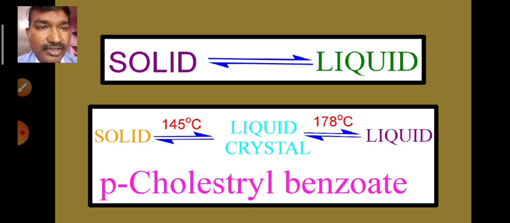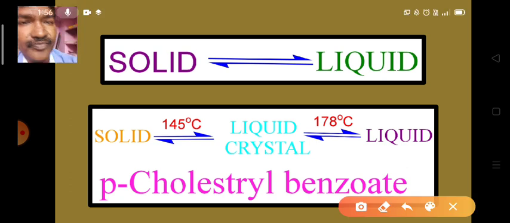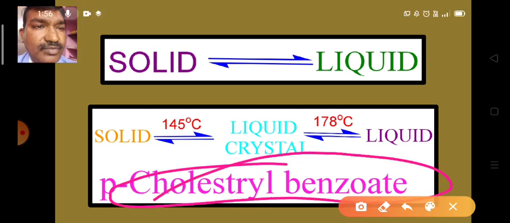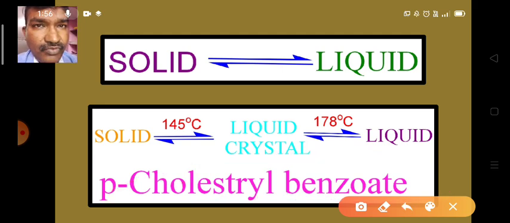For example, if we heat para cholesterol benzoate, which exists as a solid at room temperature, then when we heat it up to 145 degrees centigrade we get a translucent state. It is not opaque. Solids are opaque, liquids are transparent.